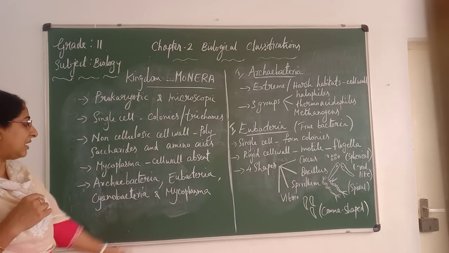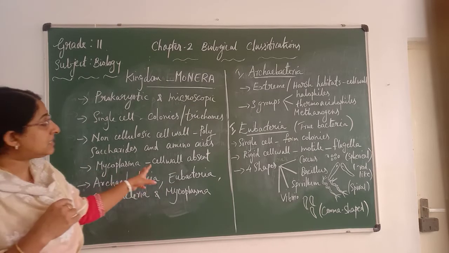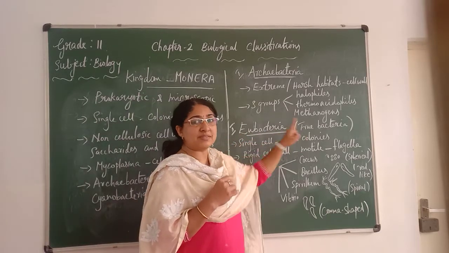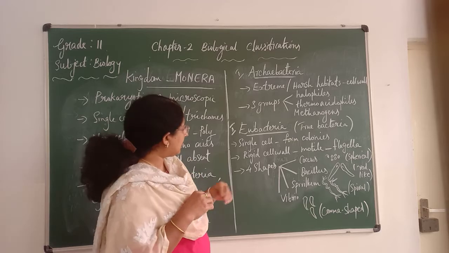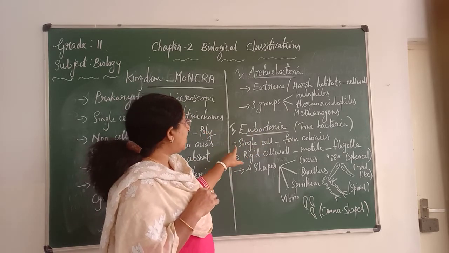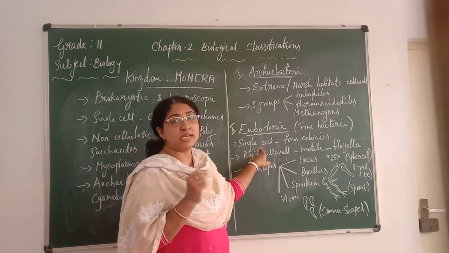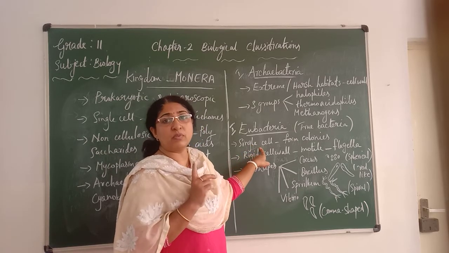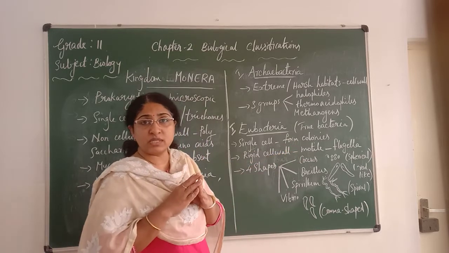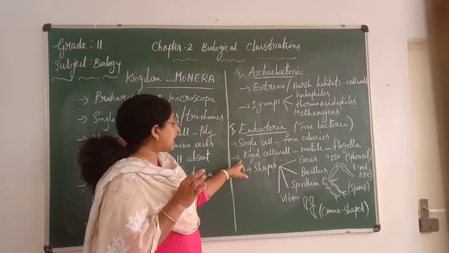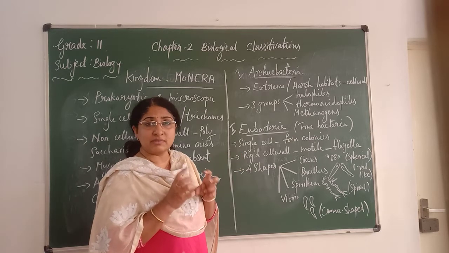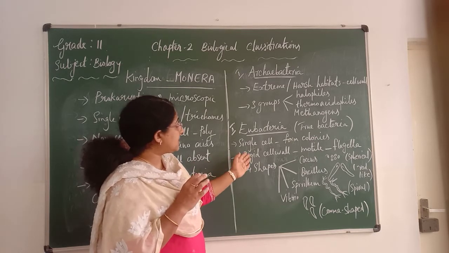Next is Eubacteria. Eu means true, so it is also known as true bacteria. What are the characteristics of this bacteria? First, it is single celled, made up of only one cell, and they form colonies, living in groups. Second, they have a very rigid cell wall.